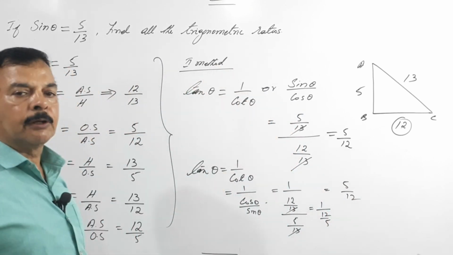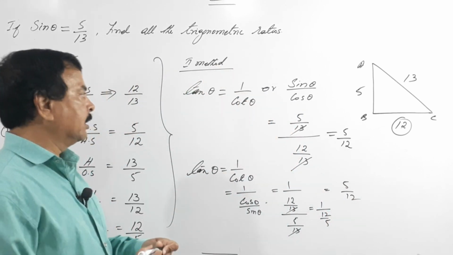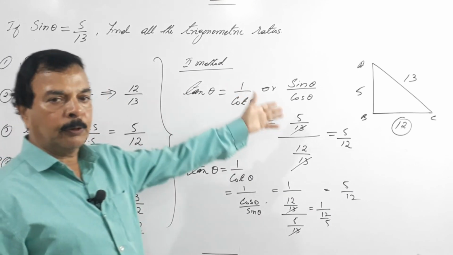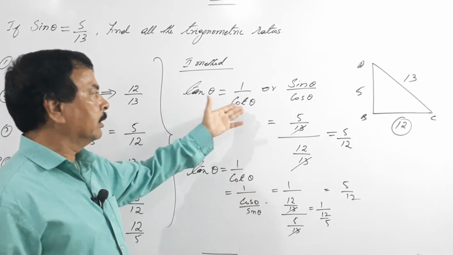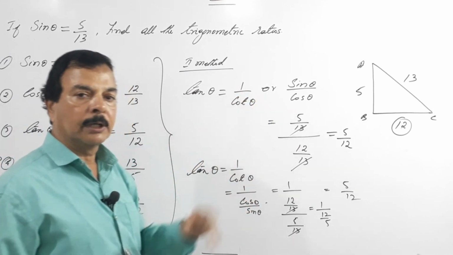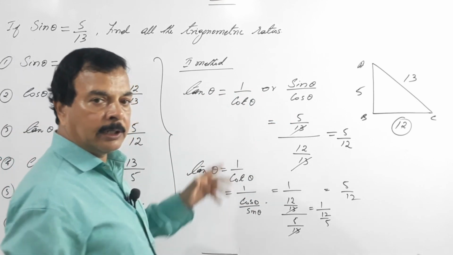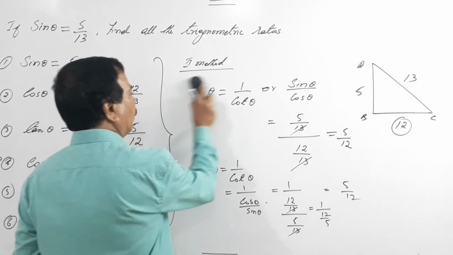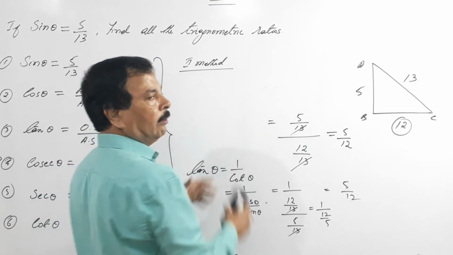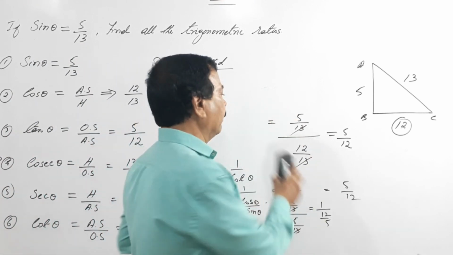Any of these methods you can follow. The simplest is directly you put the values and do it, or sin by cos. Both are equally important and simple. Similarly, you can find the value of cot theta. Okay, we will do that also.